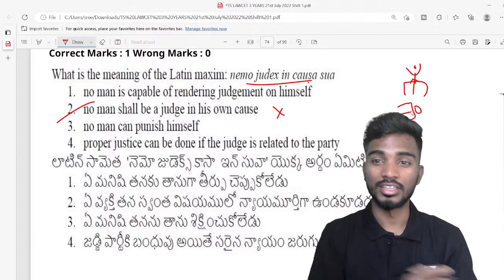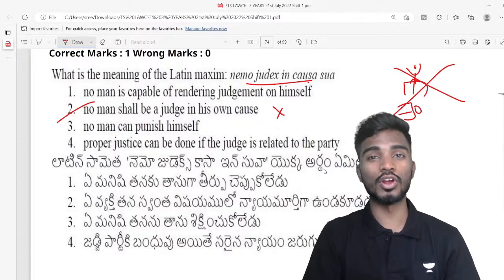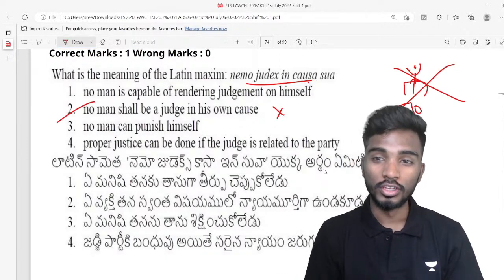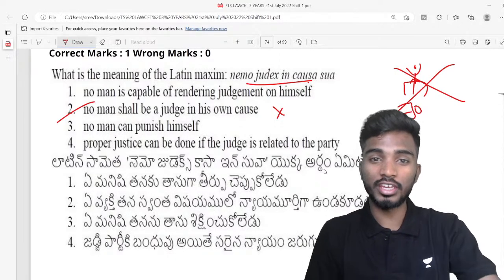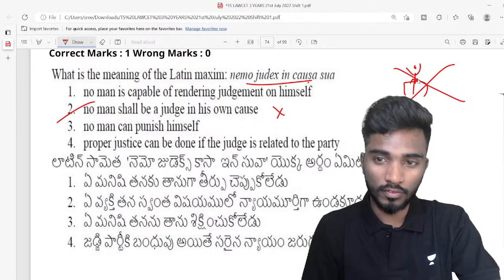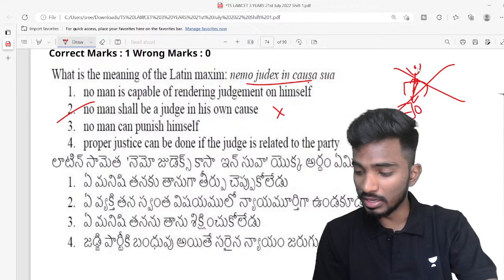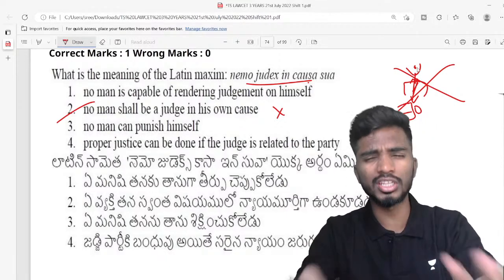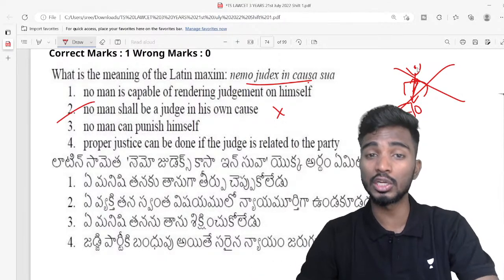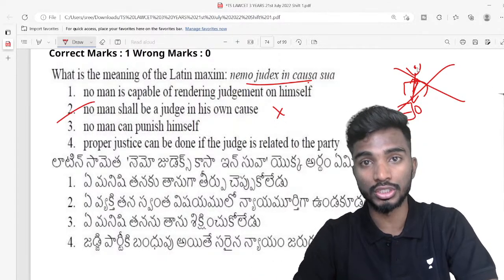This happens only in movies, not in the courts, right? When there is a specific interest, whether it is your father or mother or somebody else, or you have any interest or link to the case, you should not be a judge.